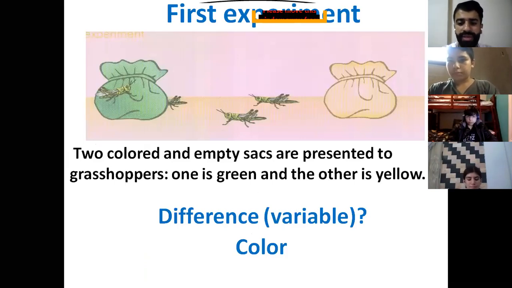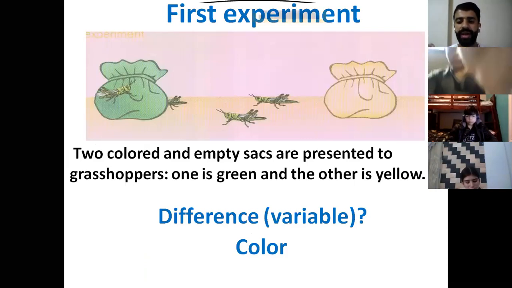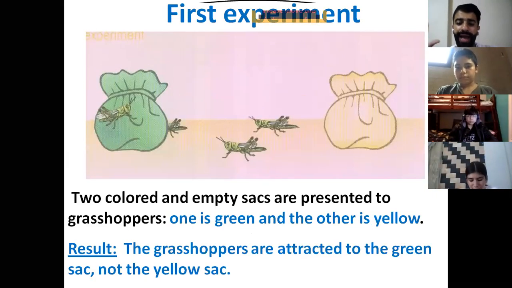Here we have the experiment that we explained the last time. We have two colored and empty sacks presented to the grasshopper. One is green and the other one is yellow in color. So the difference, we said, is called the variable. From now on in biology, there is no more the word difference. You have to say the variable. So the variable here is the color of the sack. So the grasshoppers are attracted to the green sack and not the yellow sack.